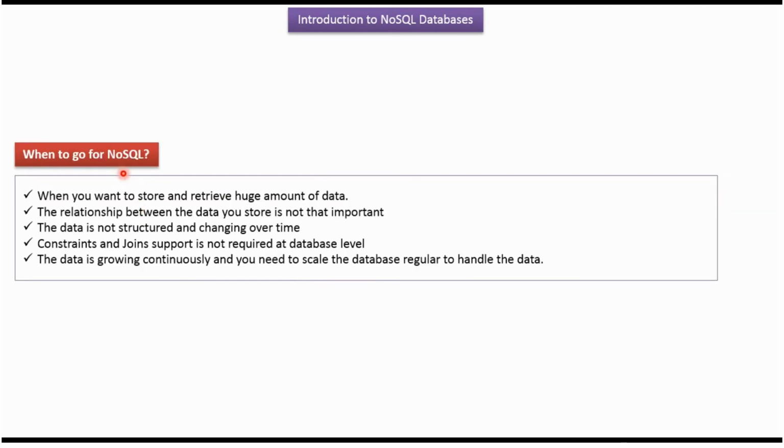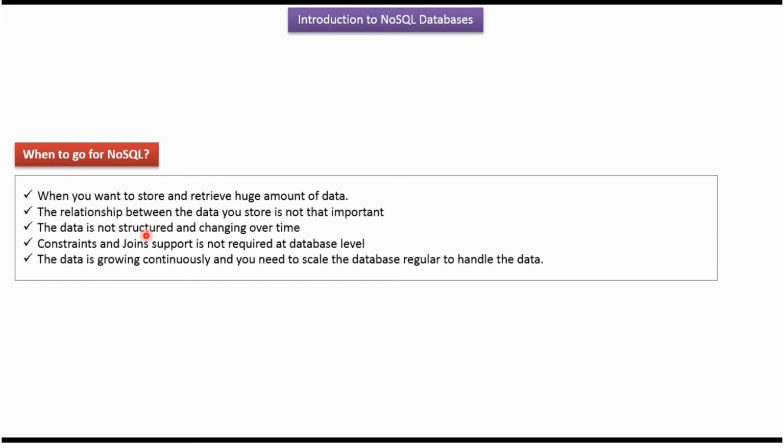Here we will see when to go for NoSQL. When you want to store a huge amount of data and retrieve a huge amount of data, then we can go for a NoSQL database. If the relationship between the data you store is not that important, then we can go for a NoSQL database.